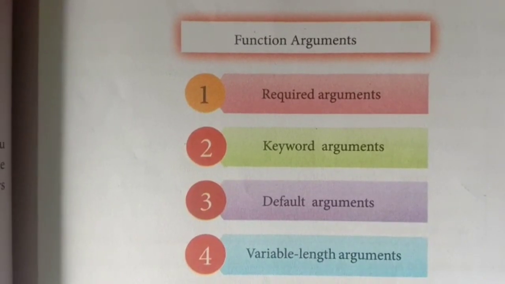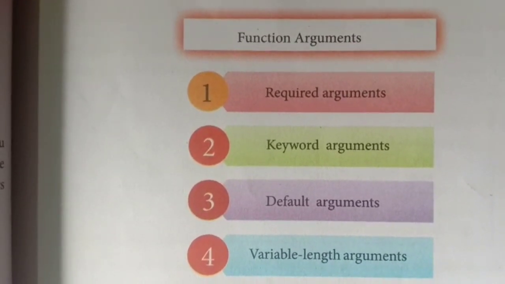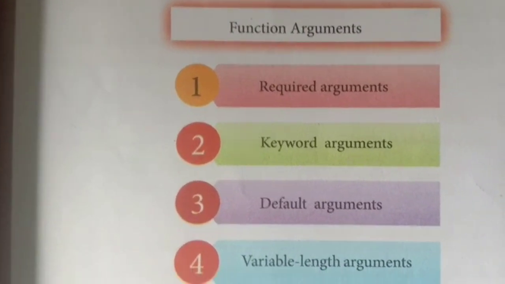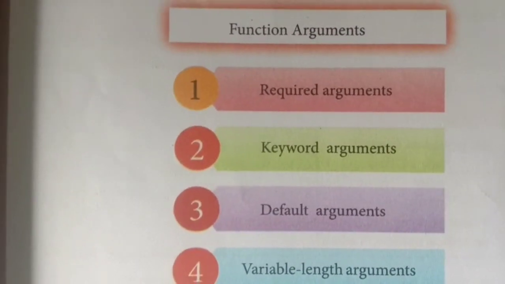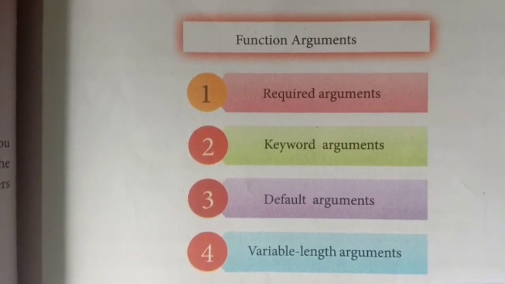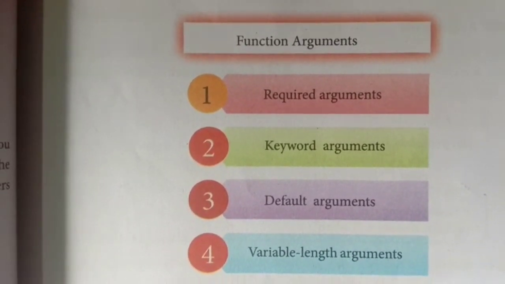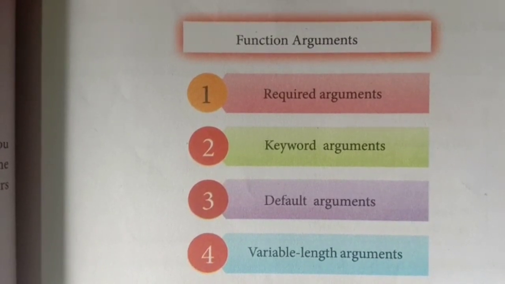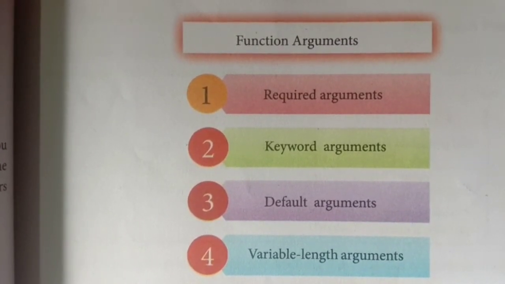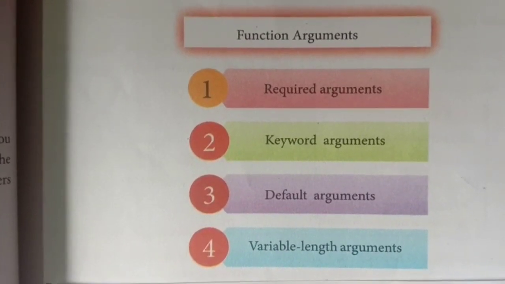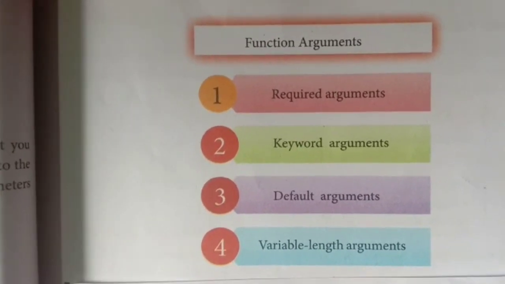Today we started with 7th chapter, functions. We saw what is a function. You have to define a function and it has to be called. Now next one is function arguments. You have 4 types of arguments: required argument, keyword argument, default argument and variable length argument. Now let us see each one of these with examples.